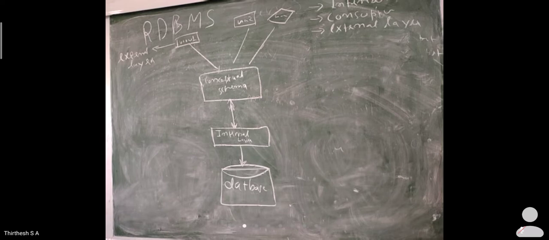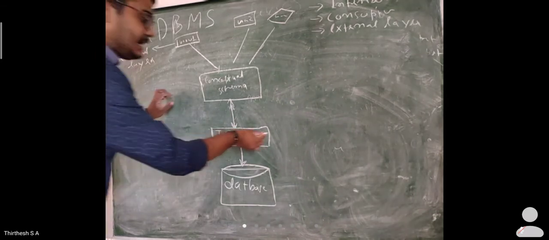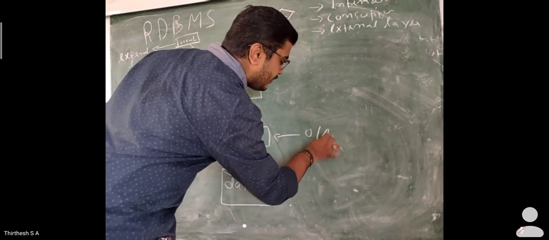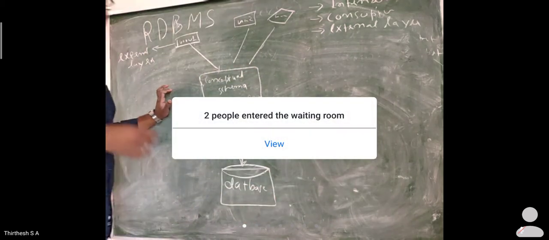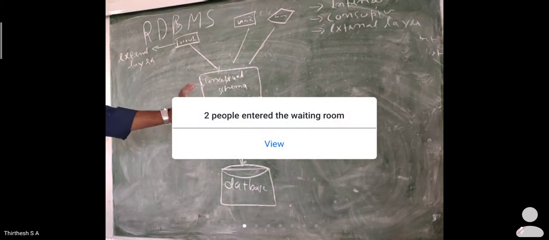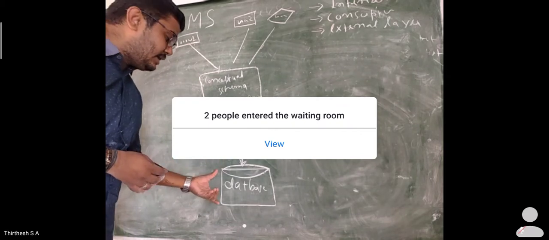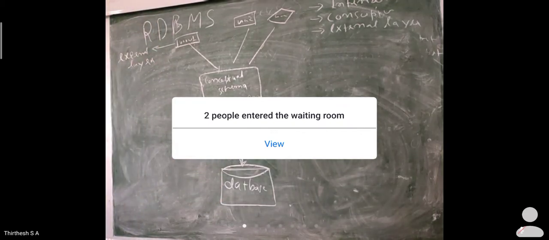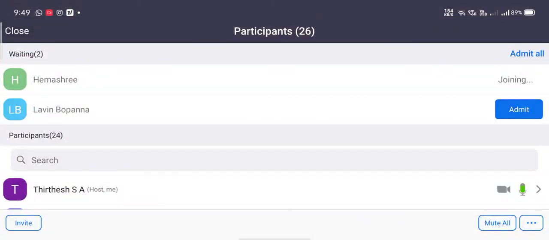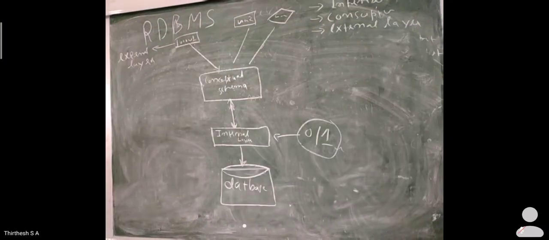Internal layer. This layer is the lowest level of abstraction that describes how data is stored and organized. As I said, your machine only knows zeros and ones in binary level language, which we call machine level language. The internal layer represents how data is stored in a database. It converts this data and stores it as zeros and ones in your database. Clear? So this is the database.